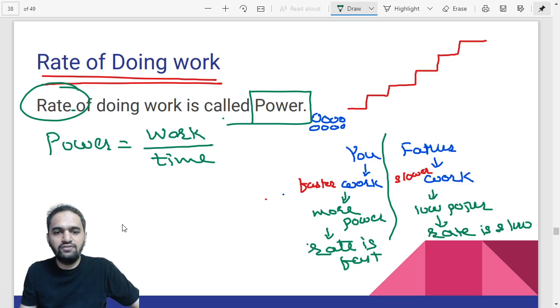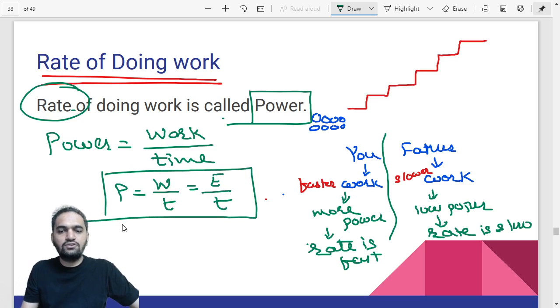So can we say if we write down power as P, work as W, and time as T, the formula would be P is equal to W by T. But you also know that work can be represented by energy, so it can be energy by time also. So the formula becomes power is equal to work by time or energy by time.